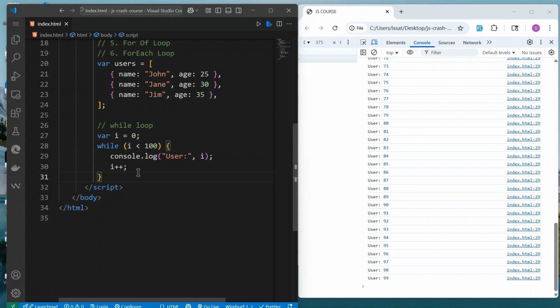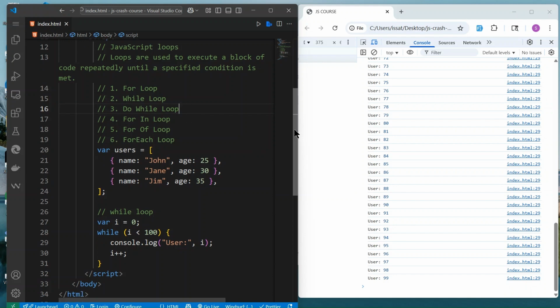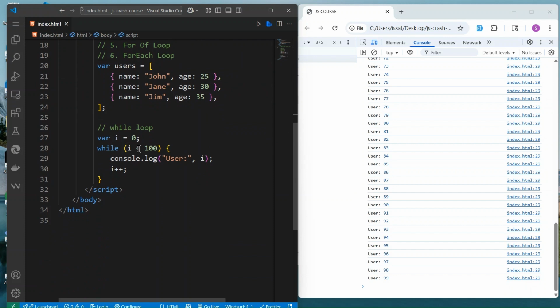We will do many examples with that. For now, we don't want to spend much time there because we've got much to cover. So we also have do while loop. We have seen for loop, while loop, and then we have do while loop. The do while loop runs at least once, then checks the condition. The other one checks the condition before running.